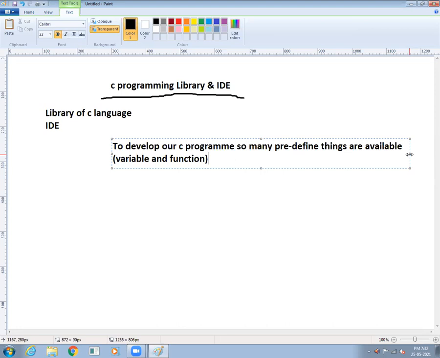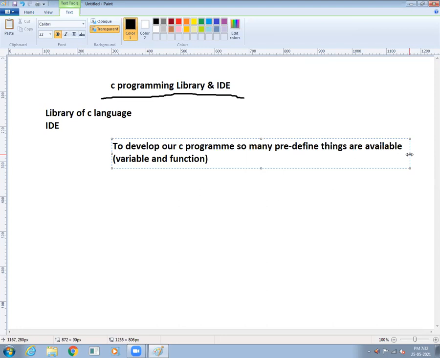Library is a collection of header files. So many predefined things are available to develop our C program, and they are variables and functions only.